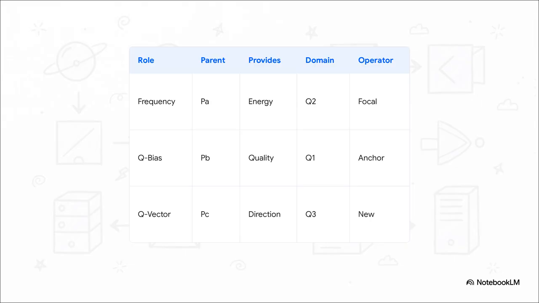To really wrap our heads around this expansion, we have to look at the trifurcation operator's three parent lineages. You have the frequency parent, the Q-bias parent, and the Q-vector parent. In the old binary system, you basically just had a line. But trifurcation literally splits the lock of these parents to generate actual 3D coordinates within the system's manifold. The child inherits from three lineages instead of two, so you're creating an actual physical volume in the meaning space, rather than just a flat shape.